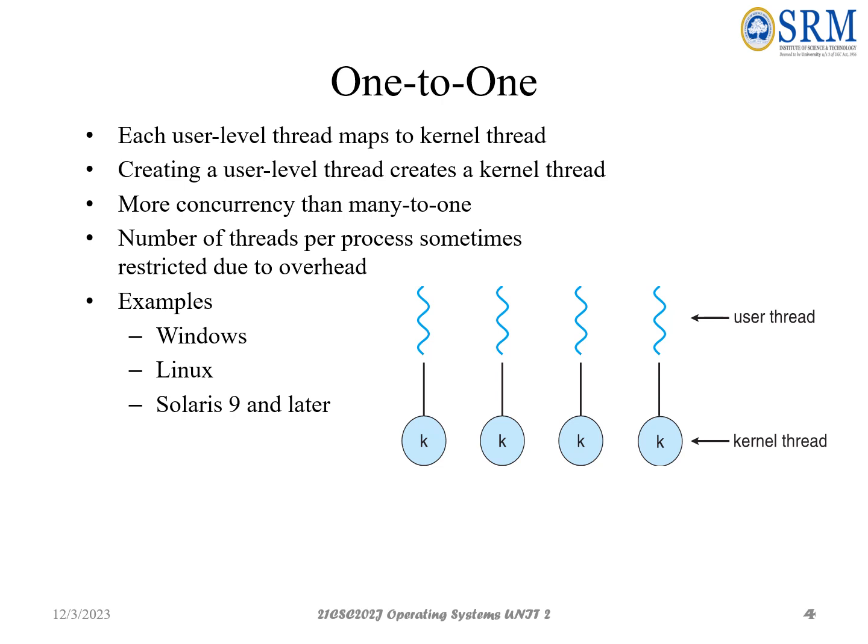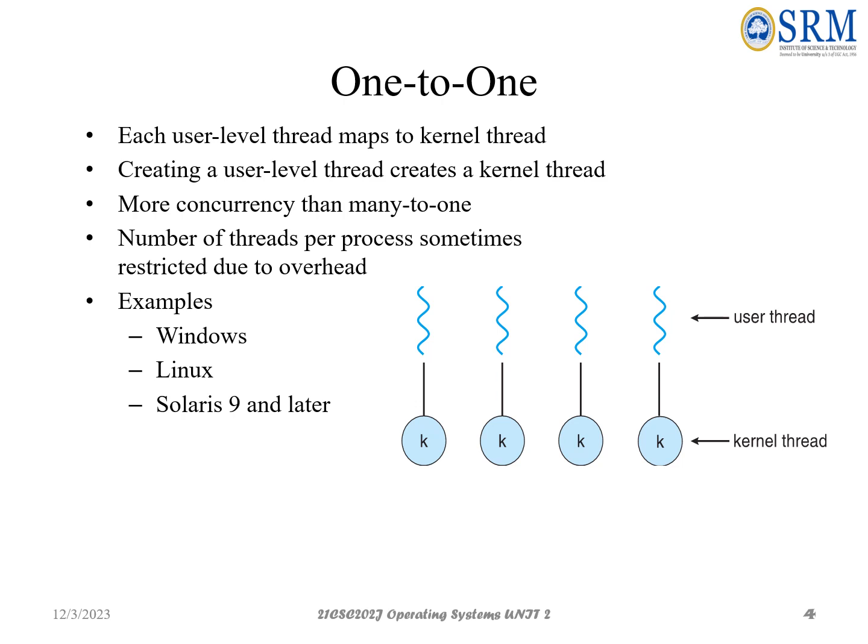Next, the one-to-one model. Here, each user-level thread maps to a kernel thread. Creating a user-level thread creates a kernel-level thread. So each thread is going to map to a single kernel thread. Similarly, n threads are going to map to their own kernel threads. More concurrency happens than what we saw in the many-to-one model.